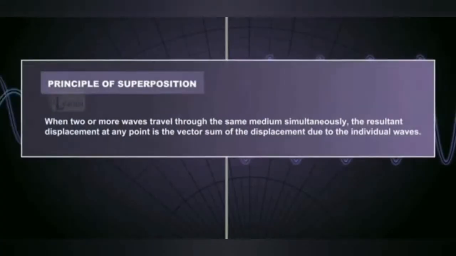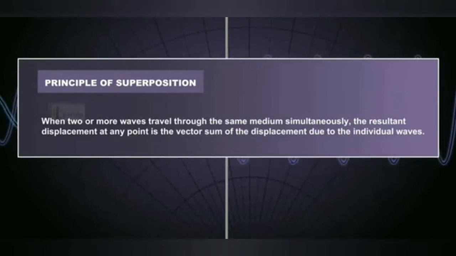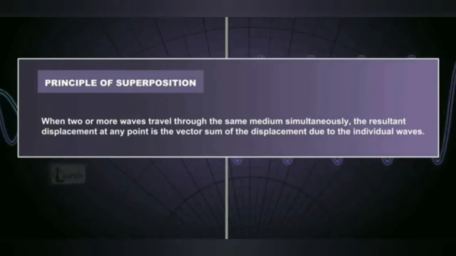This principle can also be stated for two or more waves superimposing upon one another. Thus, the new wave has resultant displacement at any instant which is equal to the vector sum of the displacements due to the individual waves at that instant.